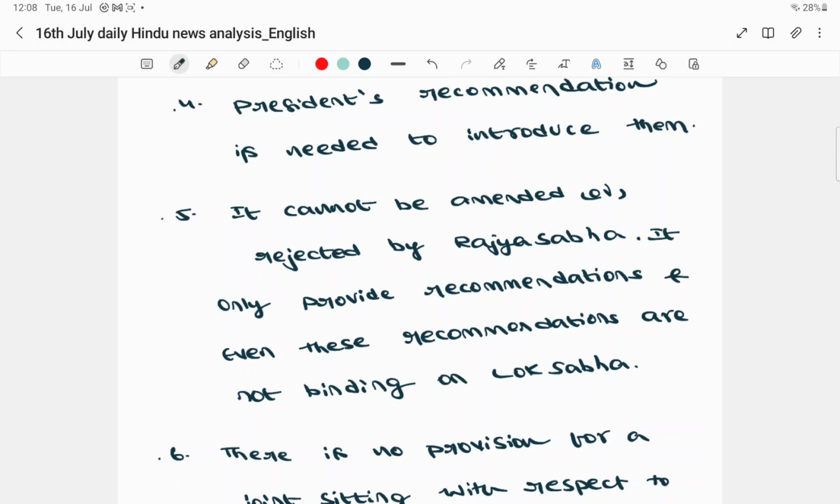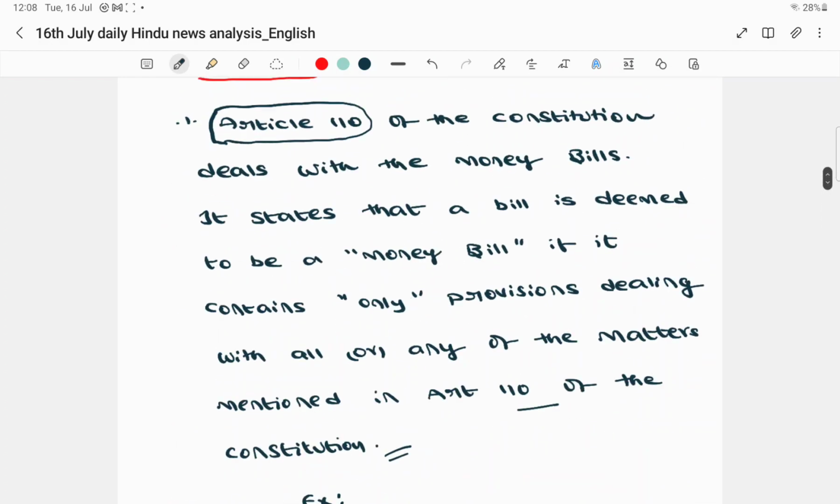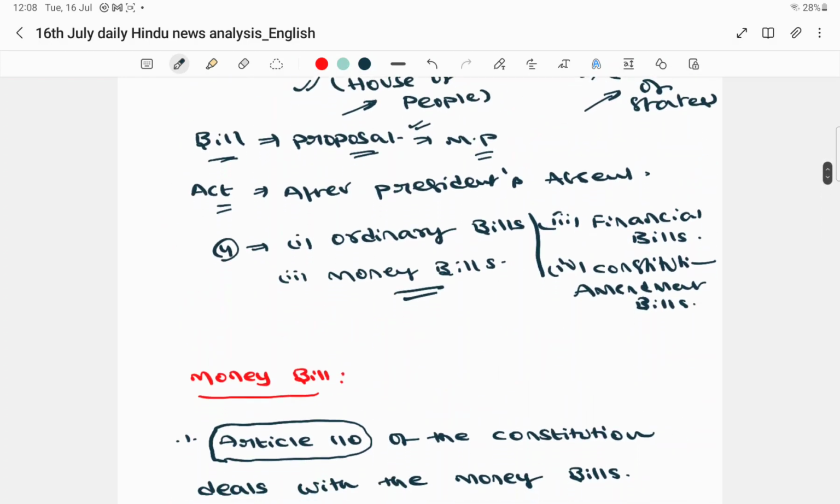So now Rajya Sabha has the same powers as Lok Sabha with respect to ordinary bills. If the Rajya Sabha rejects a bill, it can reject it. If the Rajya Sabha has rejected that particular bill and there is any disagreement, then a joint session will be conducted between Lok Sabha and Rajya Sabha. So let me tell you again, I am talking about the ordinary bill.